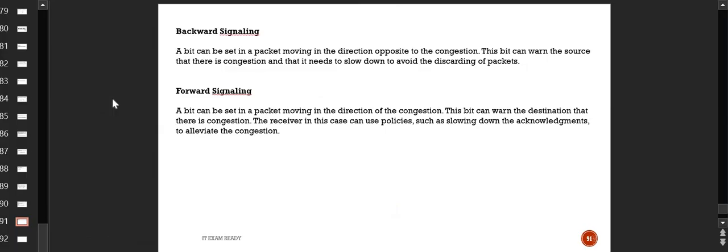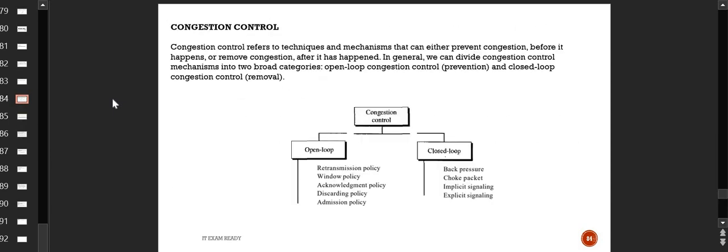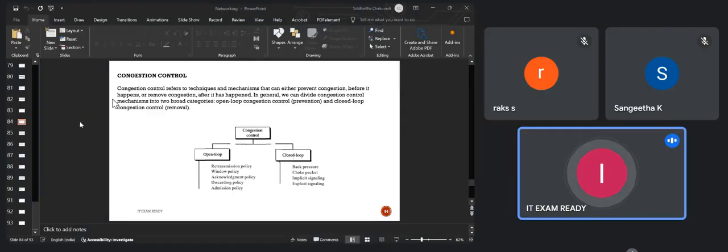Okay, so this was all that you need to understand for network layer congestion control. Then I will give you the PDF for the transport layer and the data link layer, because you have understood what congestion control is and how it works. There will be hardly 5 to 6 pages that you need to read for congestion control in the transport as well as the data link layer. So congestion can happen at any point of time, at the data link layer, the network layer, as well as the transport layer. So this is the point that we have done.